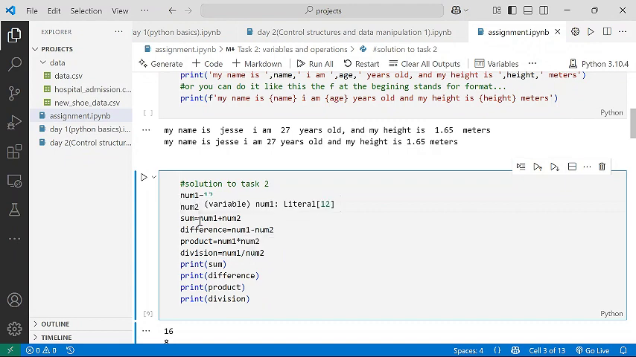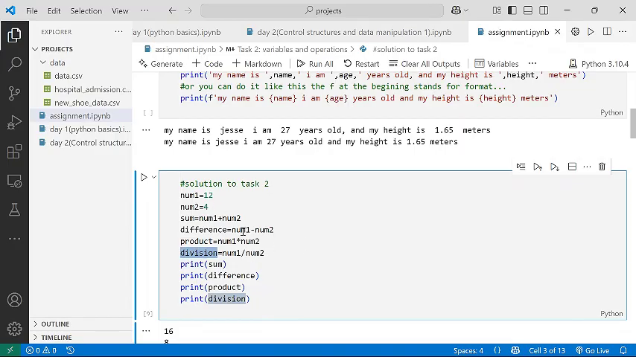You can see for the sum, the one that will add them, I call it sum. I told it add num 1 and num 2. The one that will find their difference, I call it difference. Subtract num 1 and num 2. The one that will multiply them, I call it product, as num 1 times num 2. And then the one that will divide them, I call it division. Num 1 divided by num 2.